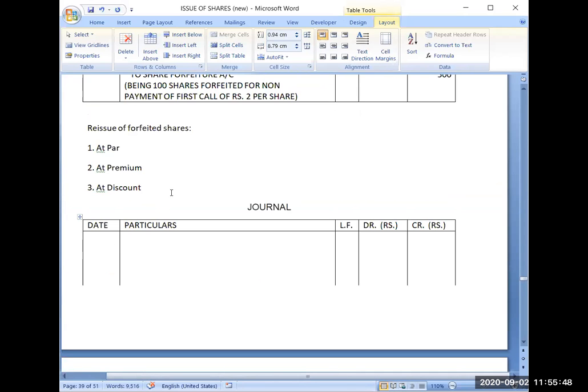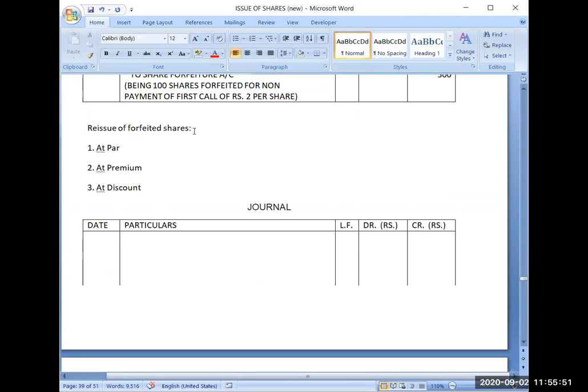Now coming to the topic, reissue of forfeited shares. Reissue of forfeited shares. So now whether you are issuing or reissuing, the journal entry will remain the same. Three ways are there for reissuing shares. For issue of shares, there are only two ways. Either you can issue at par or you can issue at premium. But if you are reissuing the shares, now you have three options. You can issue them at par also, at premium or at discount.